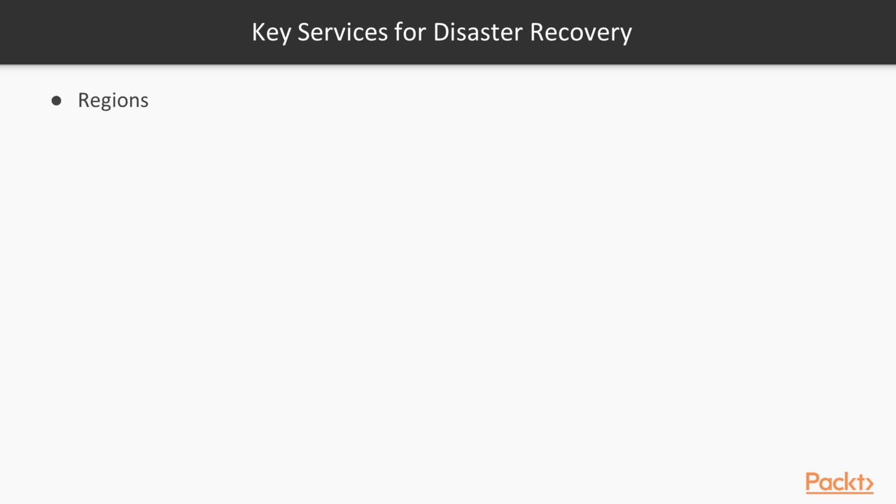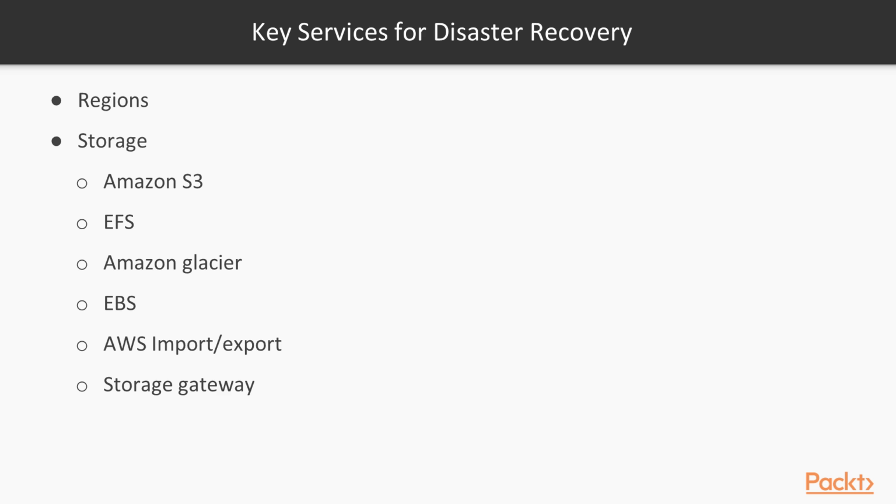But in all cases, we need to take into account the key services for disaster recovery, although these services are also important in terms of high availability. So remember, you have to use at least more than one region, if not active, then at least hot standby, depending on how critical your application is. For storage, using S3 we have high availability, the same for EFS, Glacier for backup, and EBS for block storage. Import/export if we want to do a physical backup to or from AWS, and Storage Gateway, the same way, if we want to put our local backup in S3.